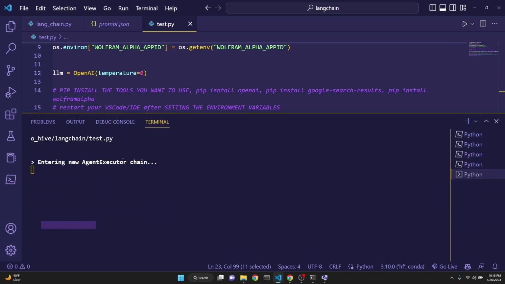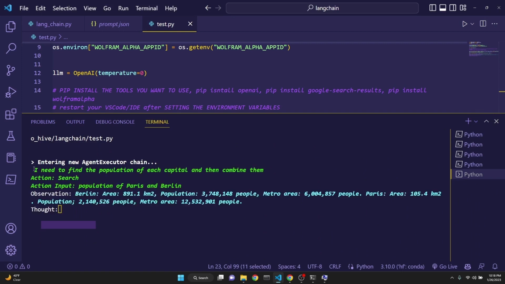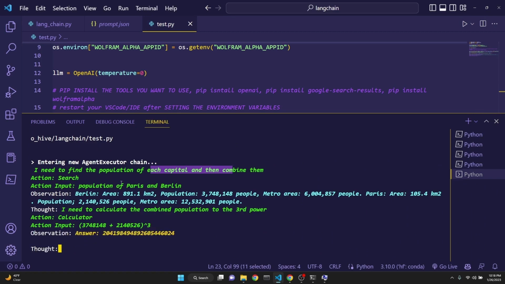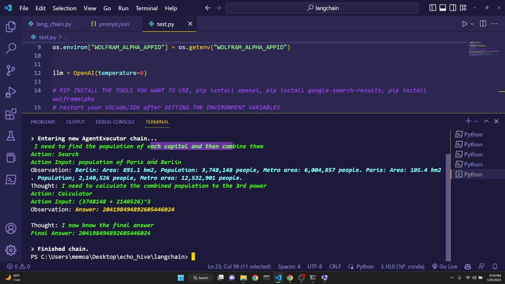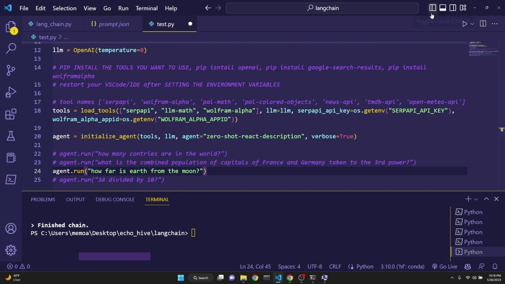Entering a new agent executor chain, it says, I need to find the population of each capital and then combine them. It asks for the population of Paris and Berlin, and then gets the population for Berlin and Paris. And then it adds them together, and then using a calculator, which is the math model, it takes it to the third power, and this is the answer, and it gives the final answer. We have two more examples. Let's go over them real quick.